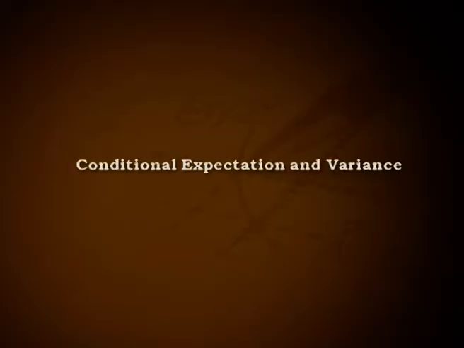Conditional expectation and variance. The probability distribution of one random variable based on the condition about the value attained by the other variable is called the conditional distribution of one variable over the other. For two random variables x and y, the conditional PMF or PDF is denoted by f(x given y) or f(y given x) and is defined as f(x given y) equal to f(xy) divided by f2(y) for f2(y) greater than 0, and f(y given x) equal to f(xy) divided by f1(x) for f1(x) greater than 0.